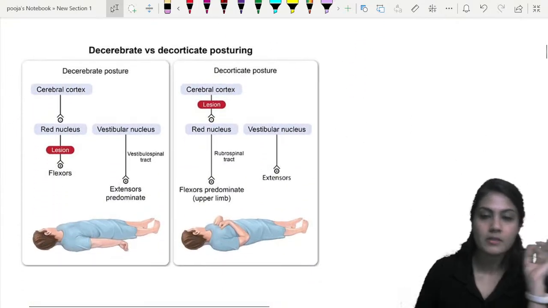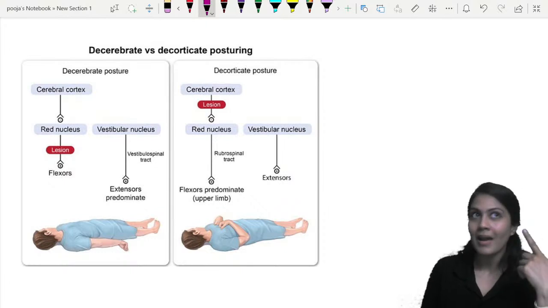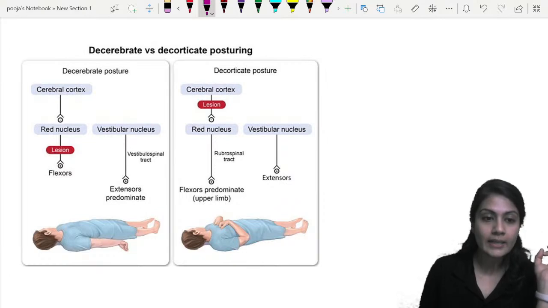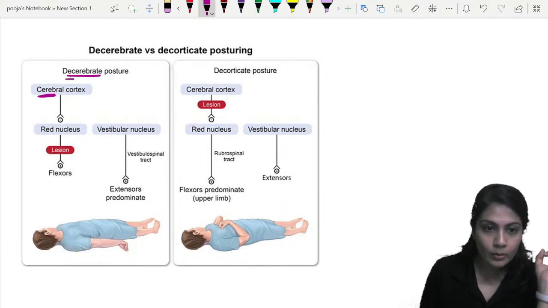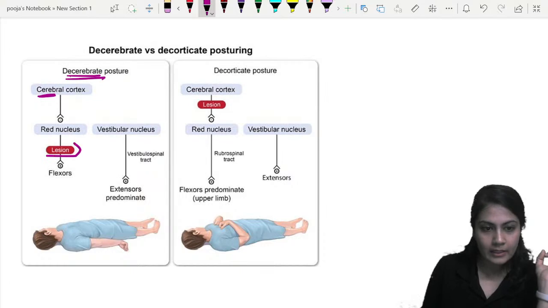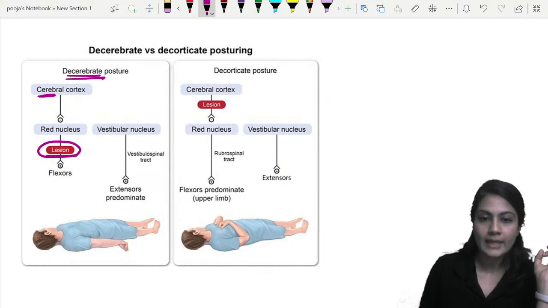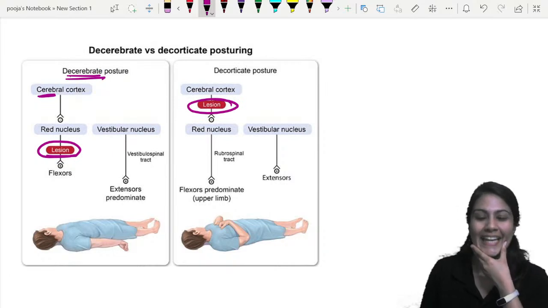Remember the way you want. Now, what happens in the decorticate and decerebrate? Because again and again for the last 5-6 years, they are repeating this question. So important topic. Cerebral cortex over here. Now look over here. We are talking about decerebrate posture. The lesion is over here. In this, the lesion is above the red nucleus. That is decorticate.